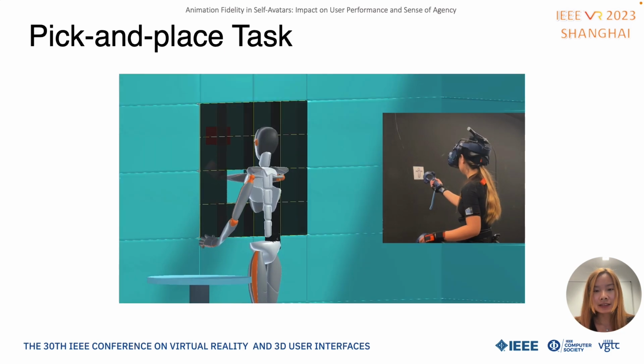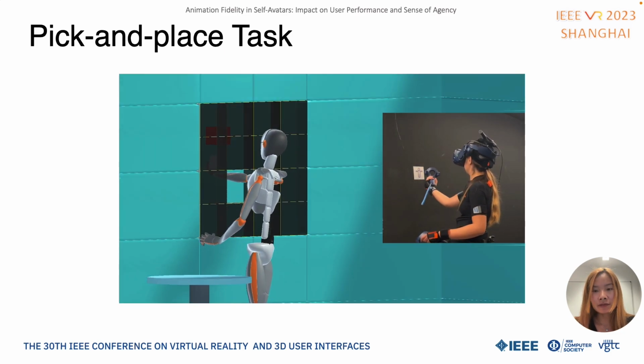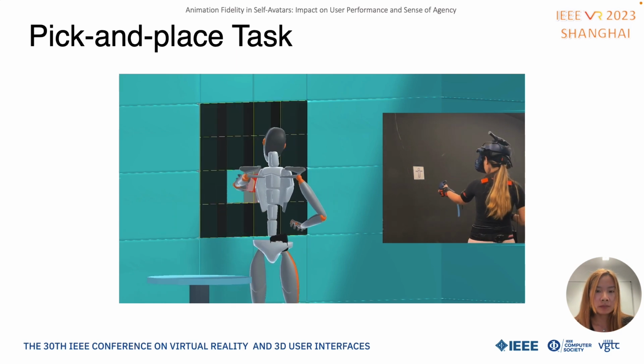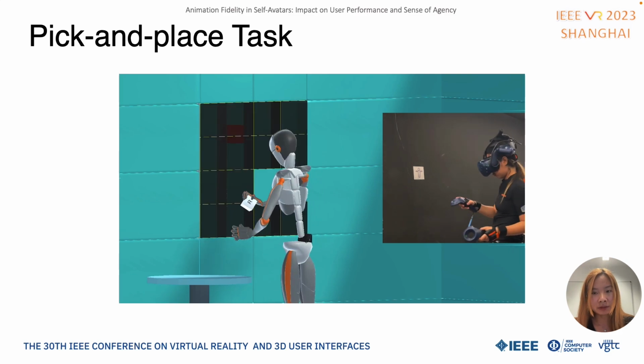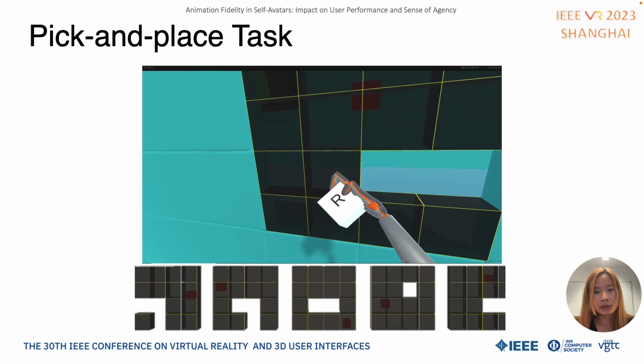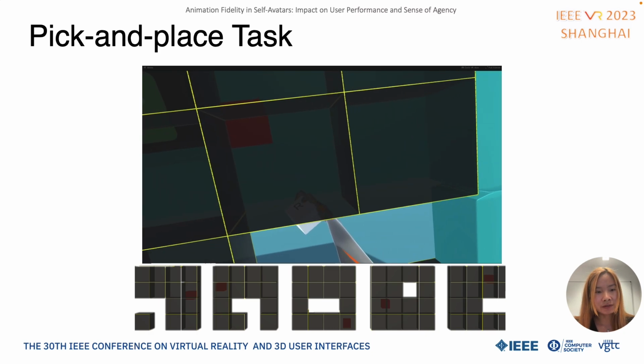The second task is the pick and place task. It is focused on the upper body. Users need to pick a cube from the table and then put it into a target position while avoiding the black bricks around. Here is the first-person view. We also did 10 trials for this task.